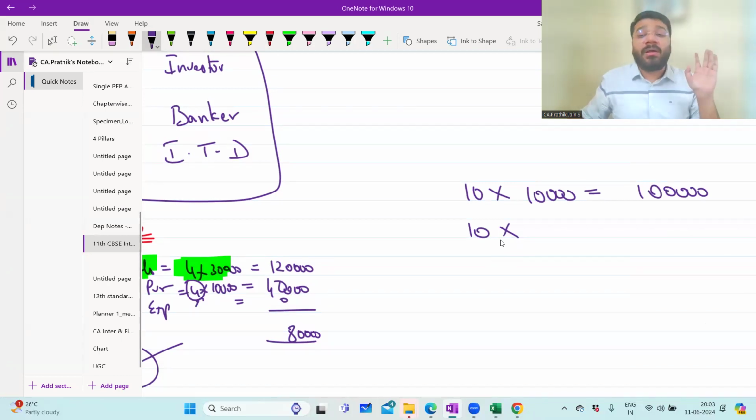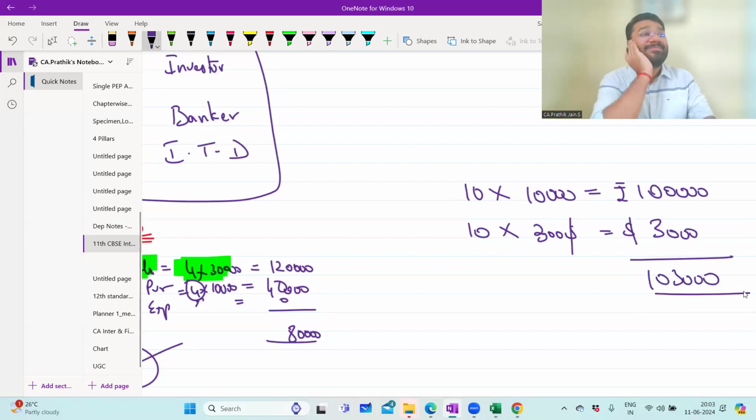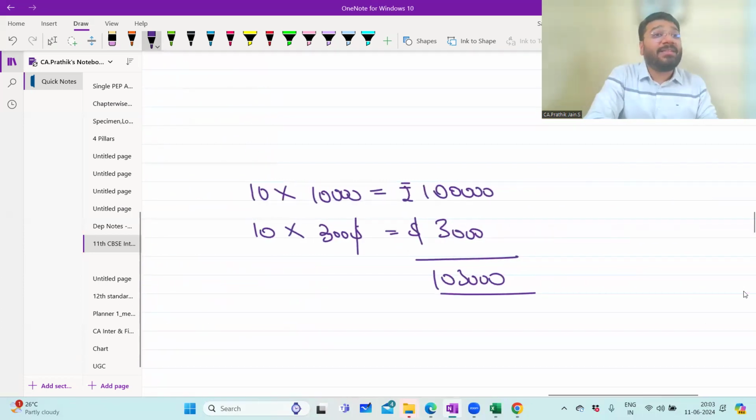Let's suppose each was $300. Multiplied by 10, it is $3,000. So this is rupees 1 lakh and this is 3,000 dollars. Can I say my total purchase is 1 lakh 3,000?